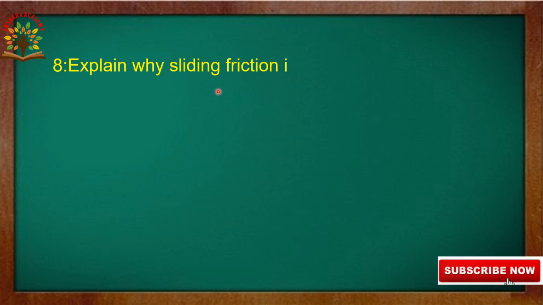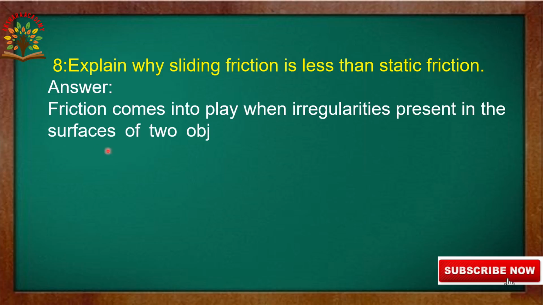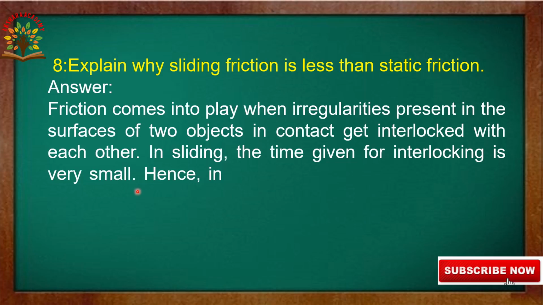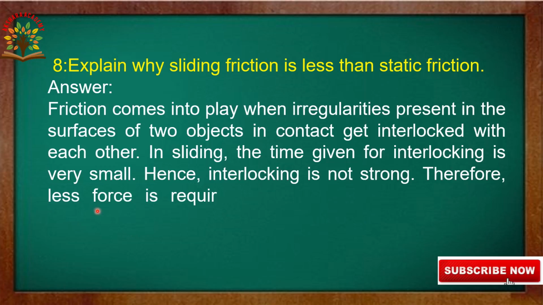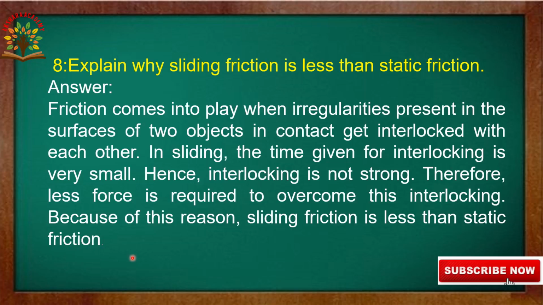Explain why sliding friction is less than static friction. Let us come to the answer. Friction comes into play when irregularities present in the surfaces of two objects in contact get interlocked with each other. In sliding, the time given for interlocking is very small, hence interlocking is not strong. Therefore, less force is required to overcome this interlocking. Because of this reason, sliding friction is less than static friction.